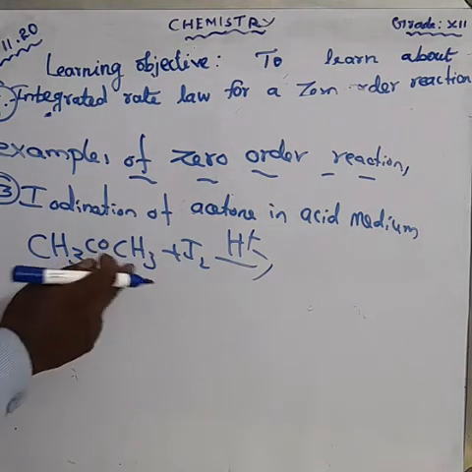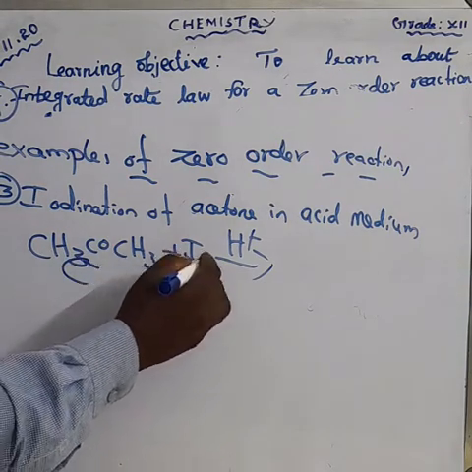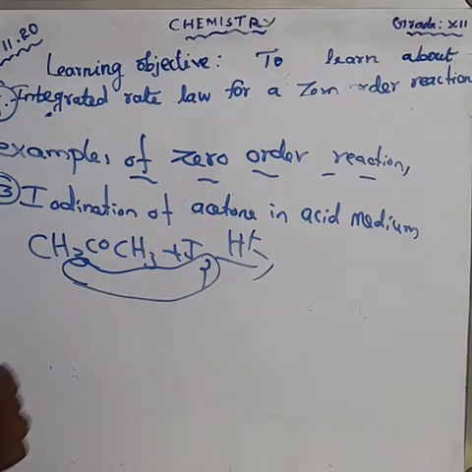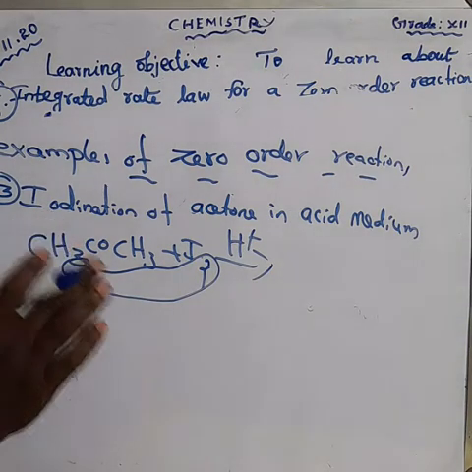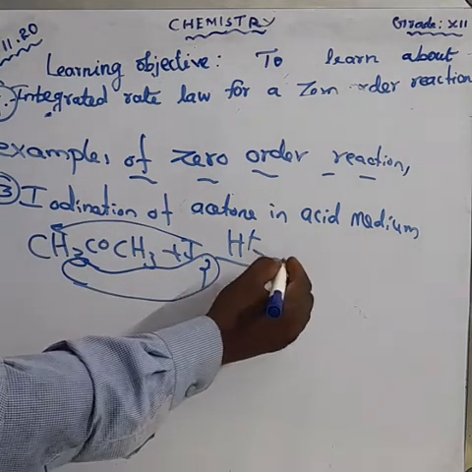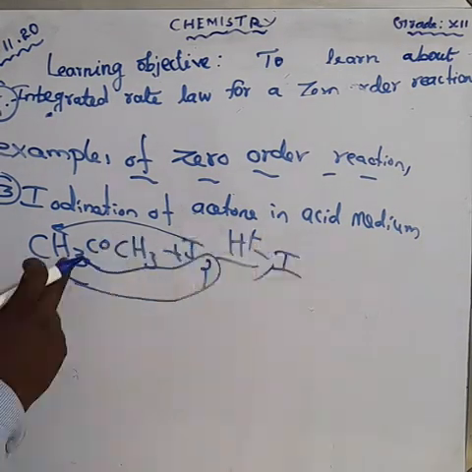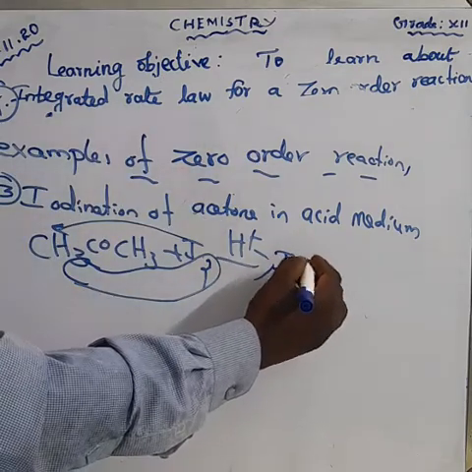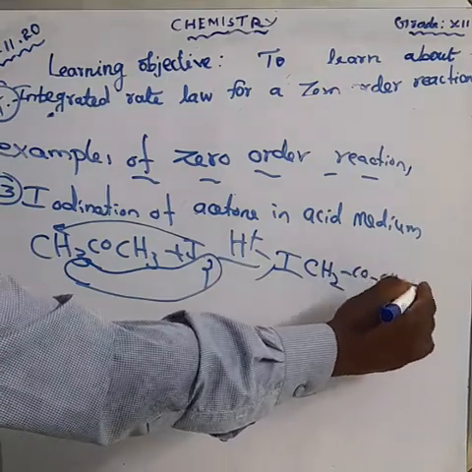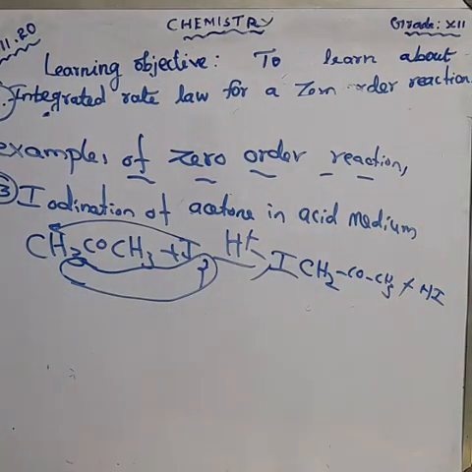So here one of the hydrogens combines with iodine. What's the product? Hydrogen iodide. So the remaining part has one hydrogen leaving. Am I right? So we can write CH3COCH3 is converted to CH2COCH3 plus hydrogen combines with iodine to form HI. This is the equation.